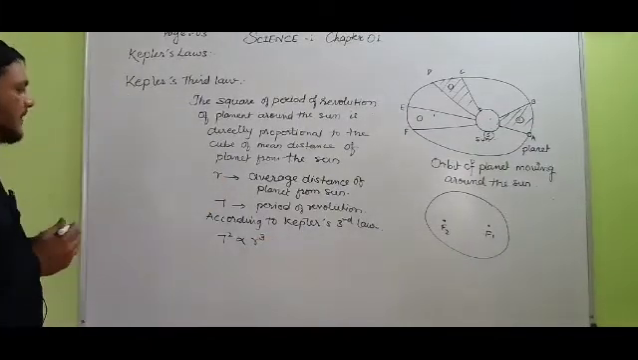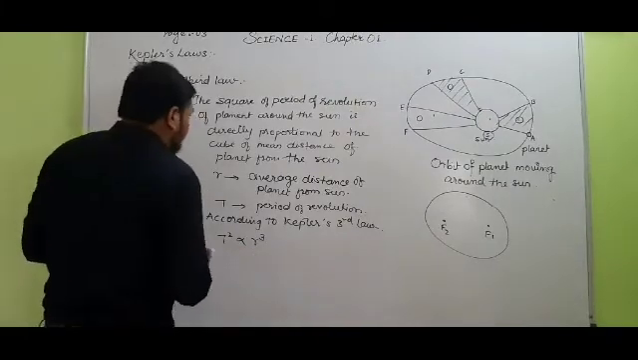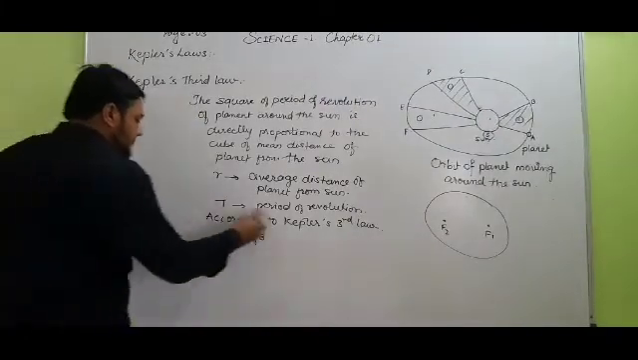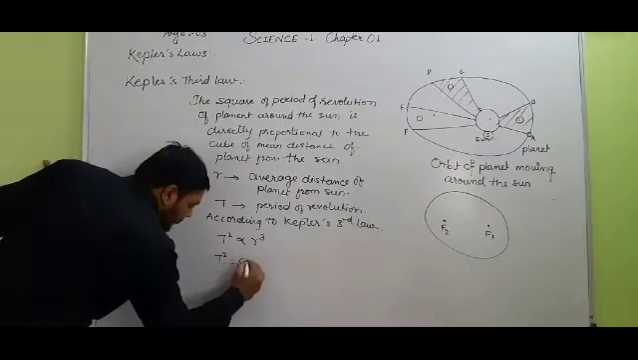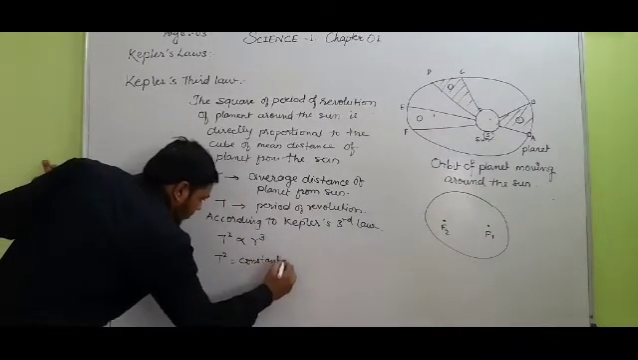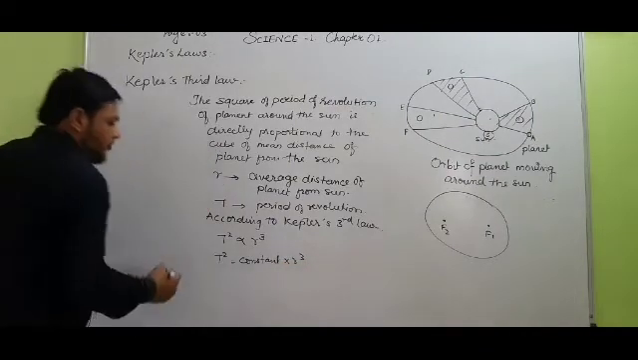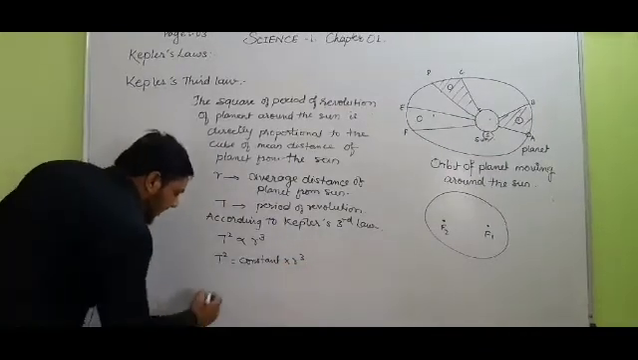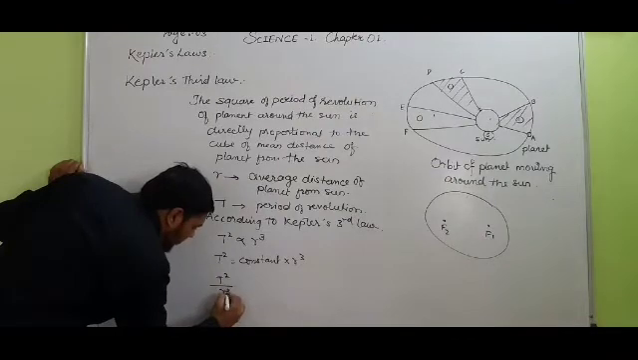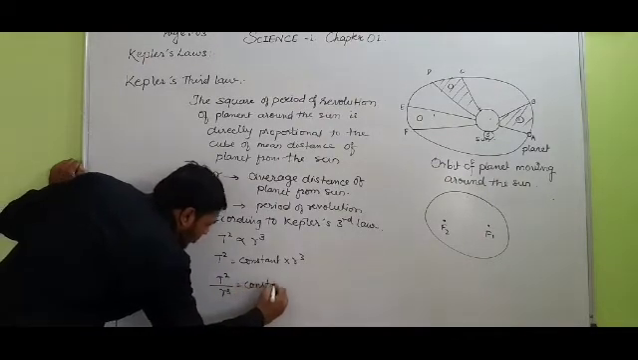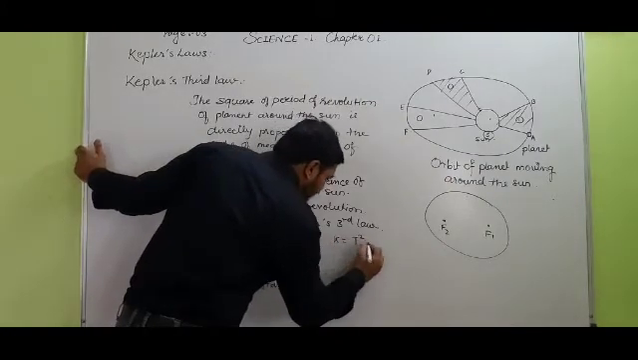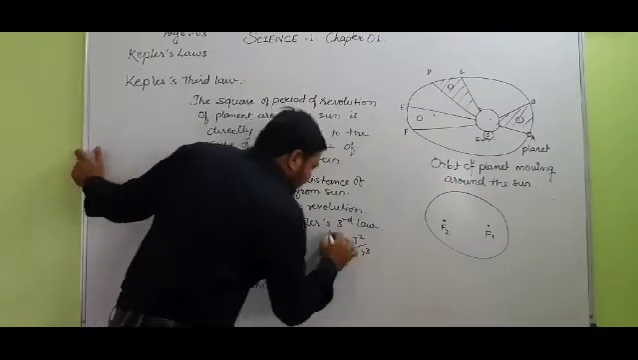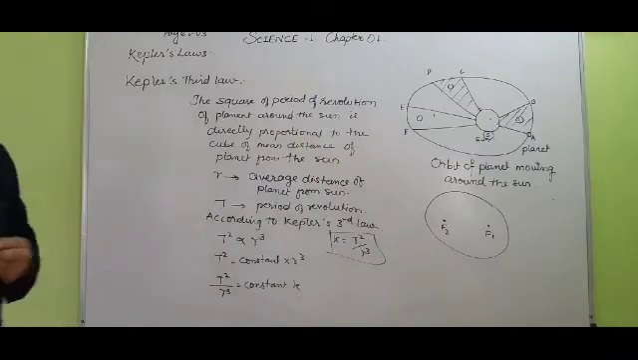Suppose the mean distance of the planet from the sun is r and the period of revolution is T, so T square is directly proportional to r cube. We can write T square is equal to constant multiplied by r cube. So student, we can write T square upon r cube is equal to constant k. So k is equal to T square upon r cube. This is nothing but Kepler's third law of planetary motion.